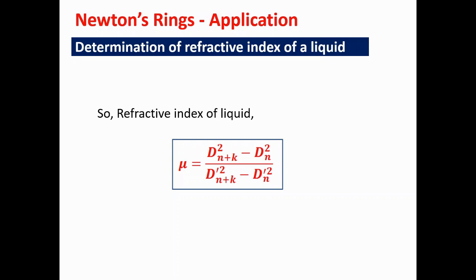So it is given by the refractive index of the liquid mu equal to Dn+k square minus Dn square all divided by Dn+k prime square minus Dn prime square, where Dn prime and Dn+k prime are the diameters of the (n plus k)th and nth ring when you are using a liquid film.